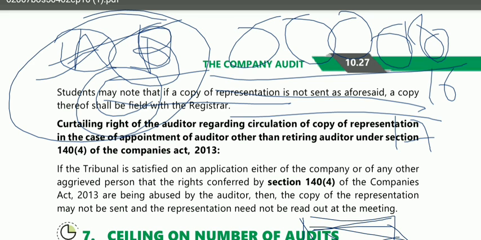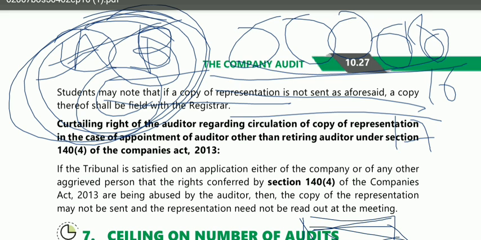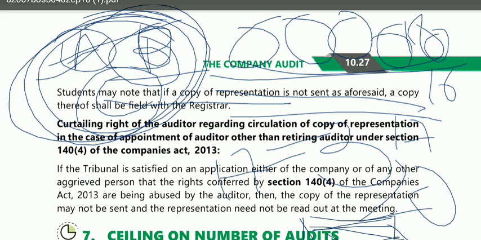So how many audits are left for A? With this firm, along with ABC Limited, he is the auditor in 16 companies more. So what is the overall limit for A? It is 20. So the total is 17, which means he can be the auditor in 3 companies more.